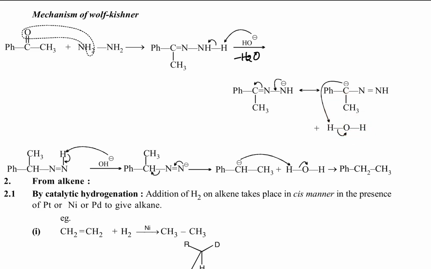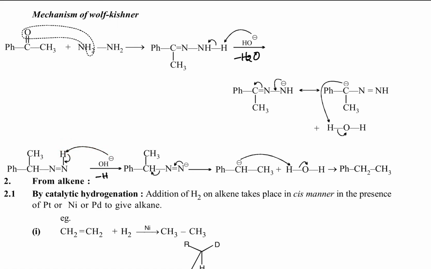Then OH minus attacks the other hydrogen on nitrogen, which has slightly acidic nature. This hydrogen gives electrons to the nitrogen, and between these the negative charge forms water.